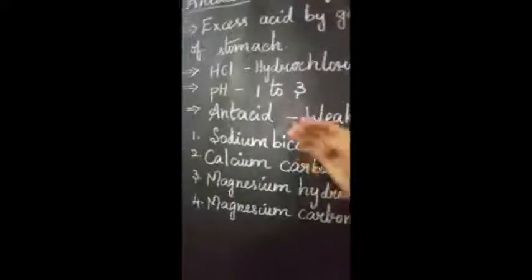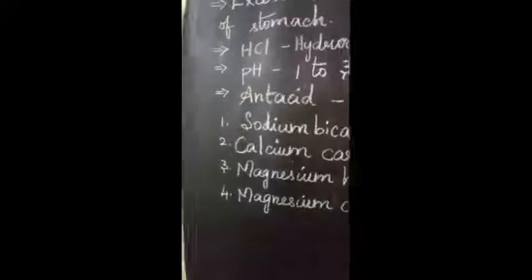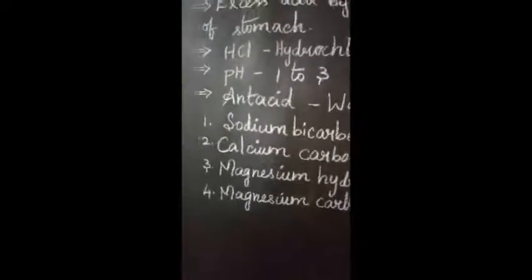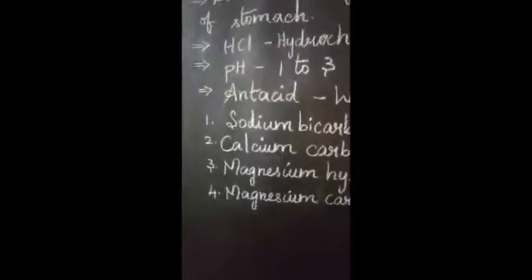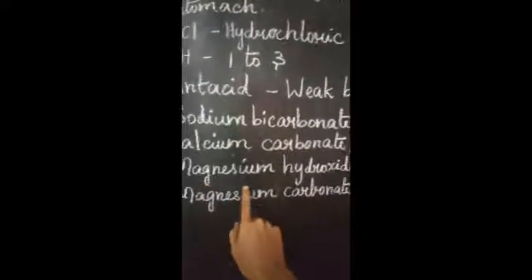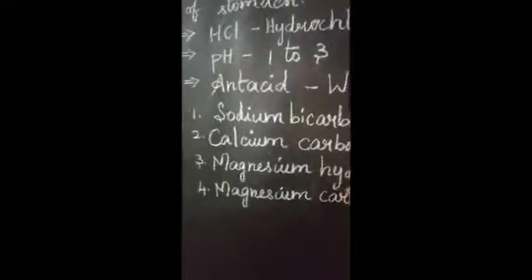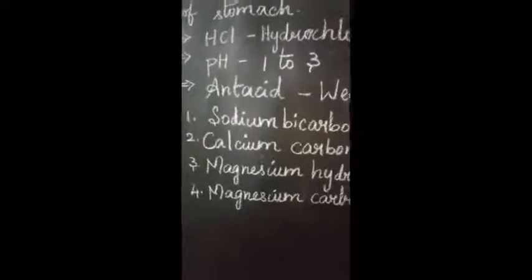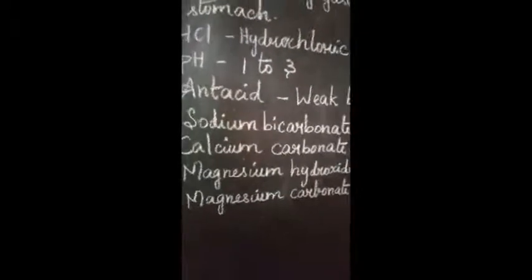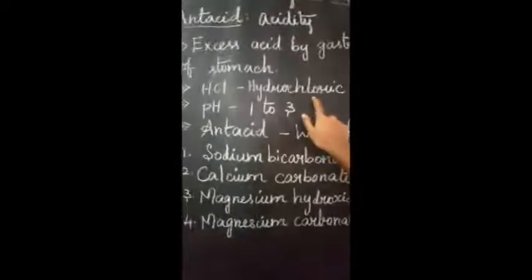These are the normal antacids we use as medicine to control acidity. Specially, magnesium hydroxide, when used as a medicine, neutralizes hydrochloric acid.